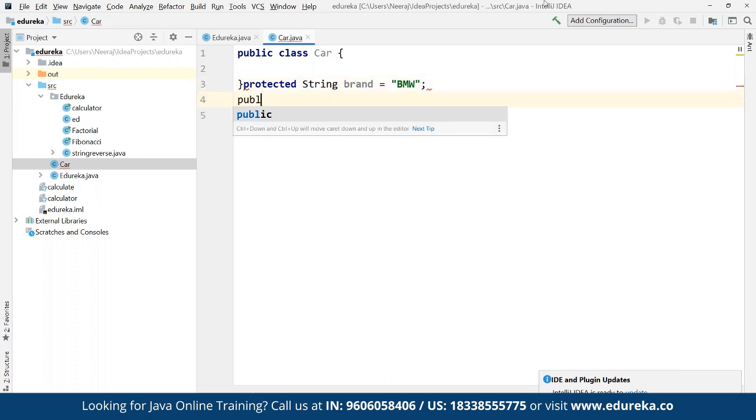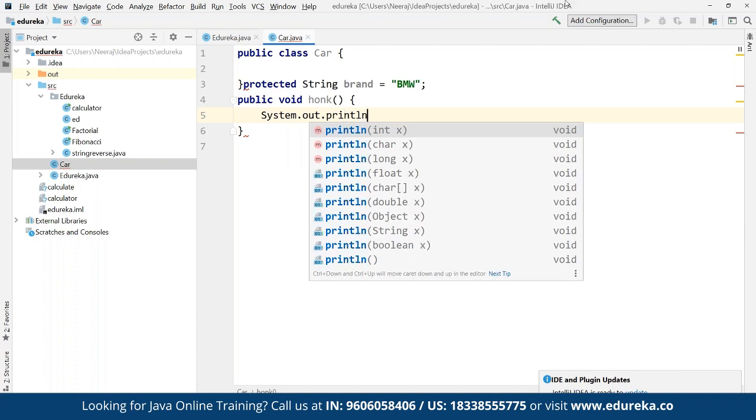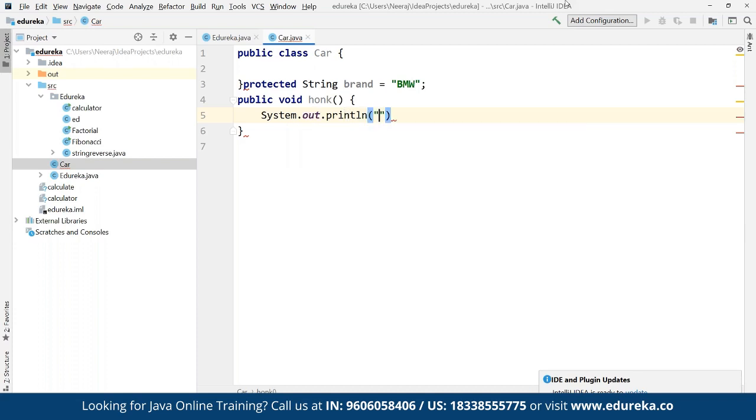And then we can define public void. Suppose here we are going to get the property for a complete horn. So here we can define honk as a horn, or this can be brake as well, whatever we want to define as a part of the property. So here we can define honk, and the property as System.out.println, and here we can define what kind of honk we have.